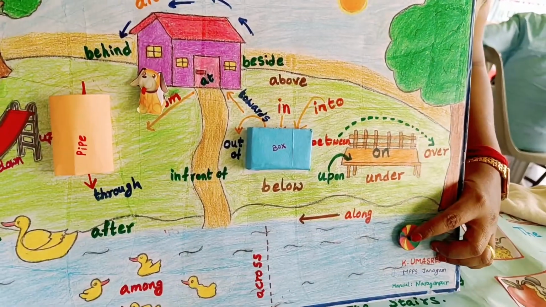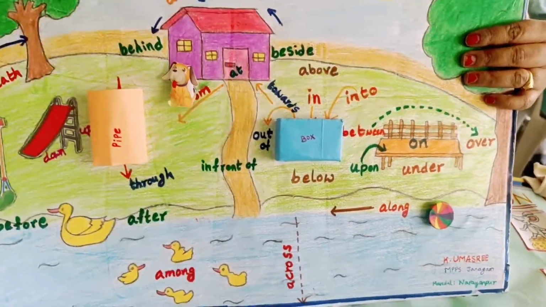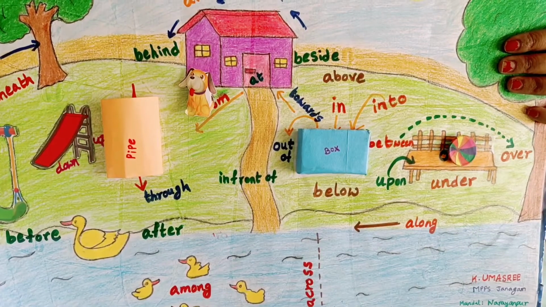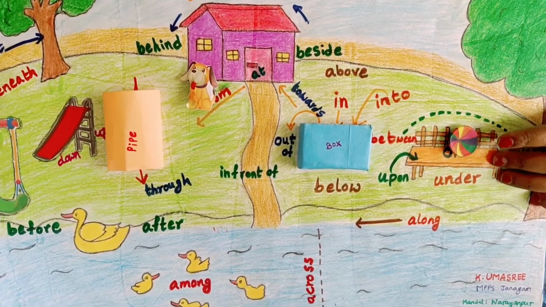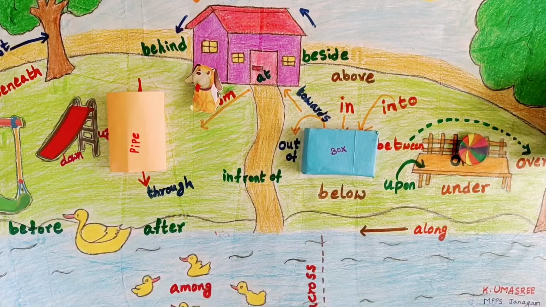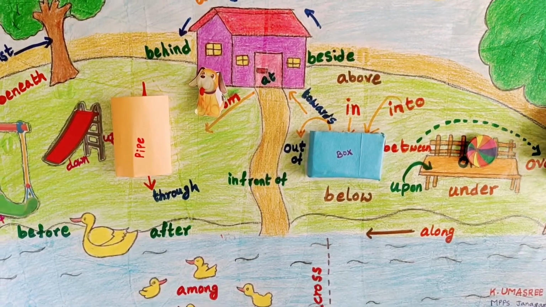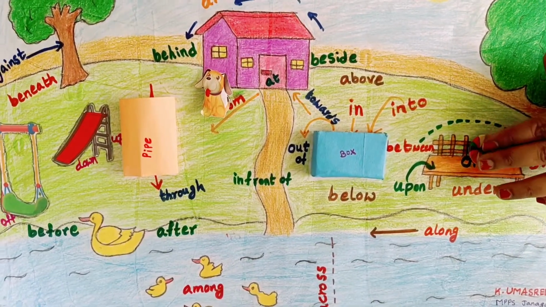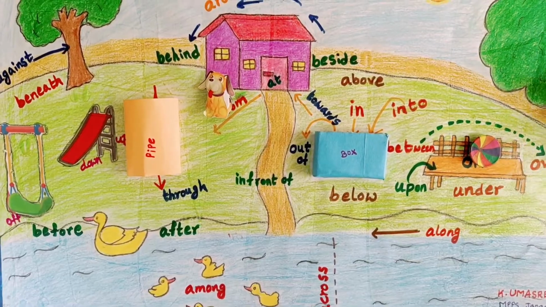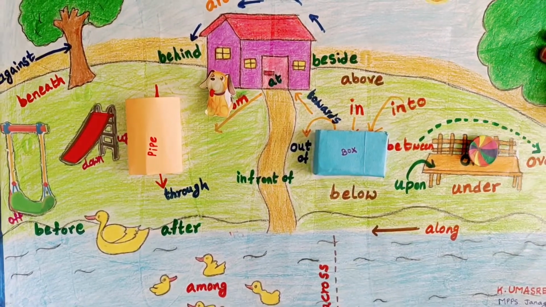So this is a ball. By moving this ball, we can explain how a preposition is nothing but a positional word, which can tell us the position of an object, noun or pronoun with respect to another noun. This is a ball. Now where is the ball?